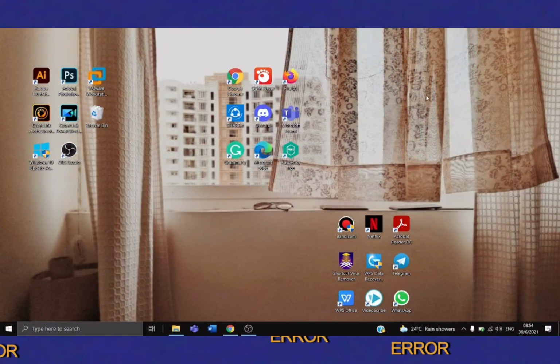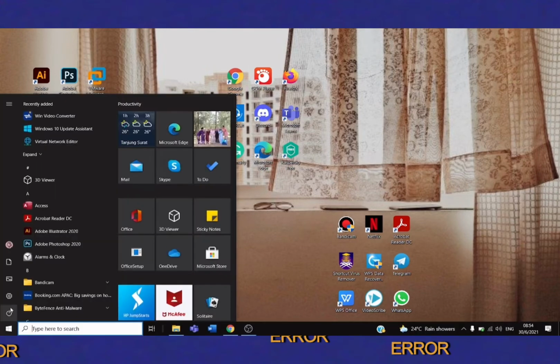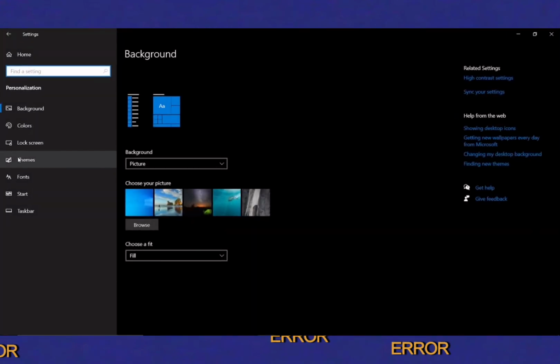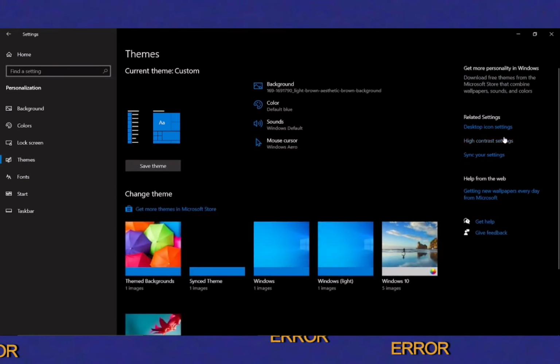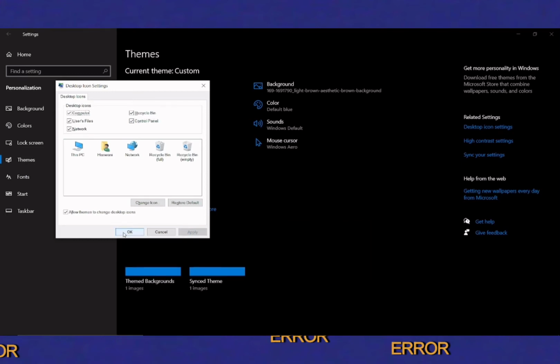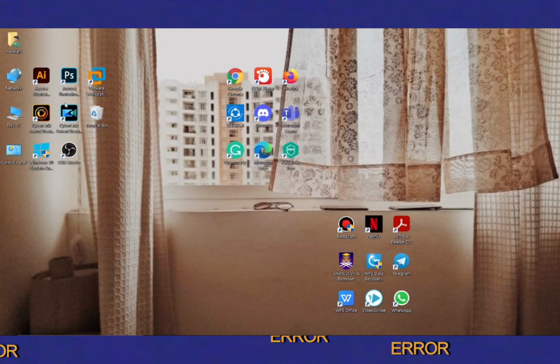We are now in part 3, which is setting the operating system. Okay, now I'm going to show you how to show desktop icons. First, you need to click the start button and then go to settings and then choose personalization. And then you may choose themes and then go to related settings and choose desktop icon settings. You need to tick all the related desktop icons. Once done, click apply and OK. And it will show up as desktop icon shortcuts.